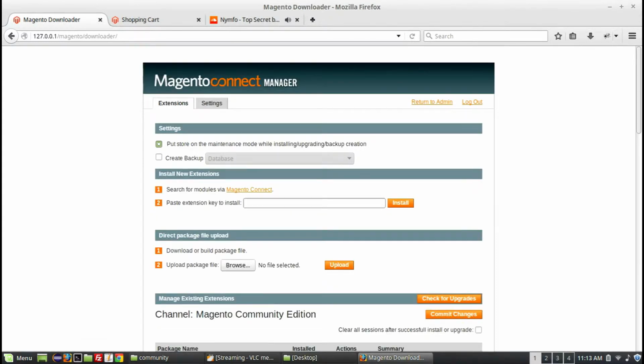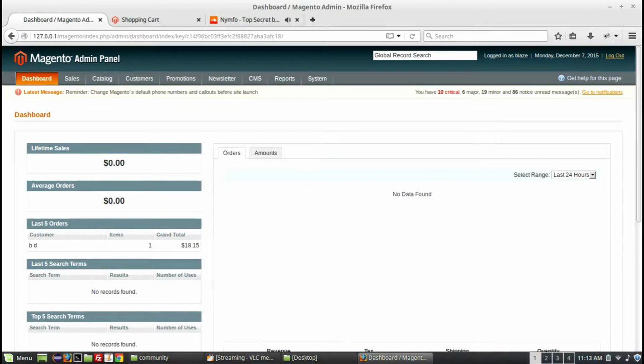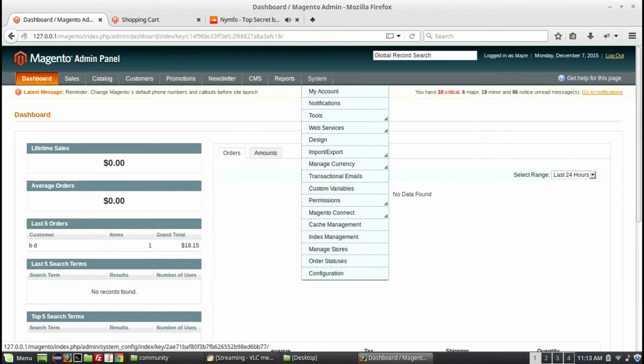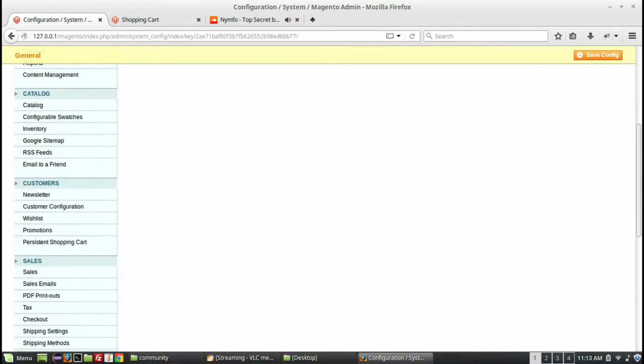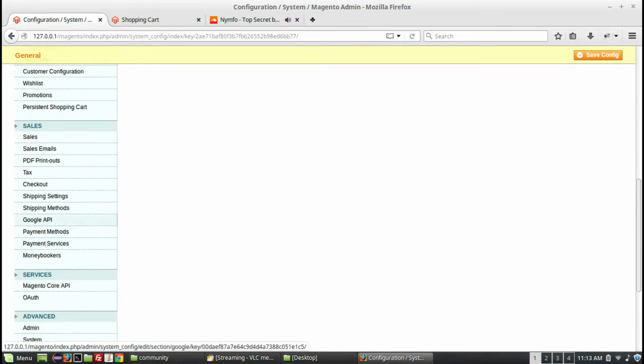Now that the package is installed, let's configure the app settings. Let's open our Magento admin panel for the shopping cart. Select System in the navigation bar and scroll to Configuration. This will take you to the General Settings page. Scroll down to the shipping methods on the left of the page and select.